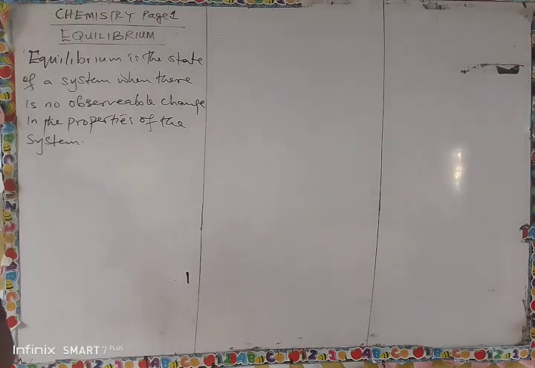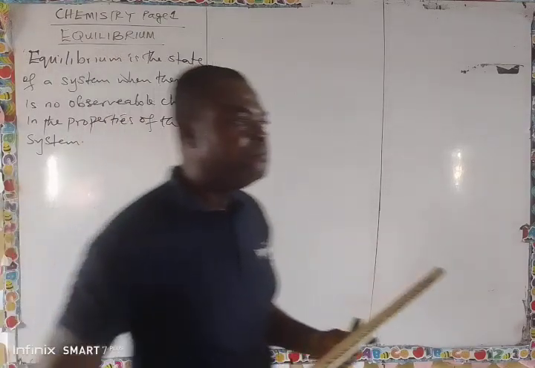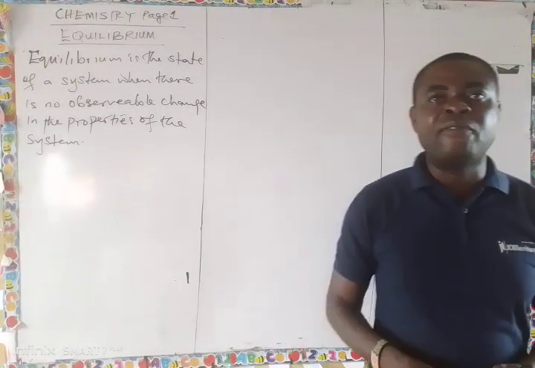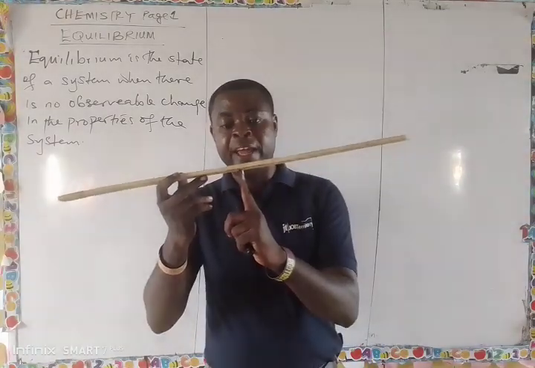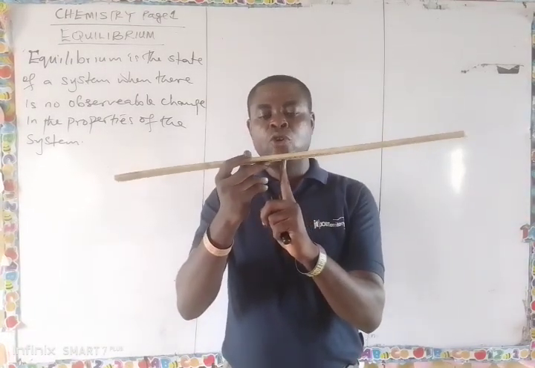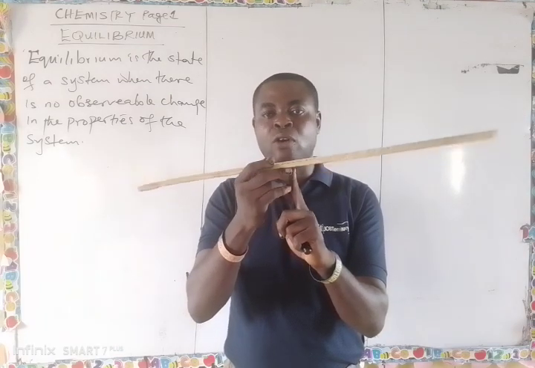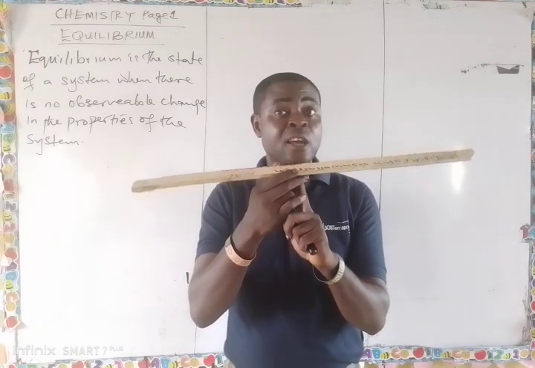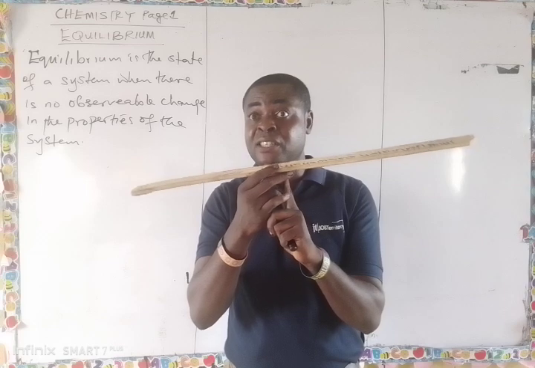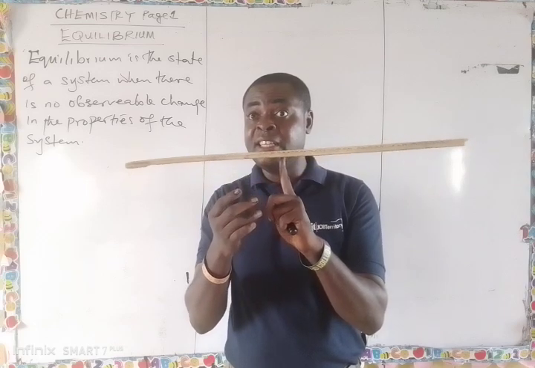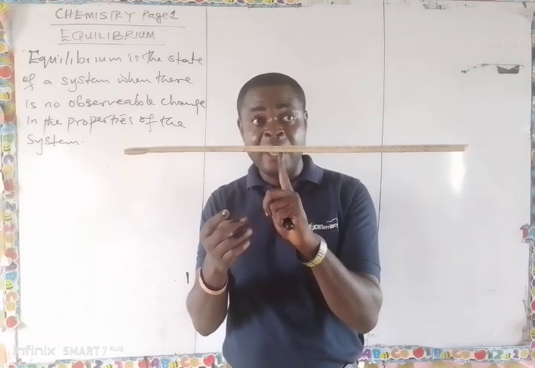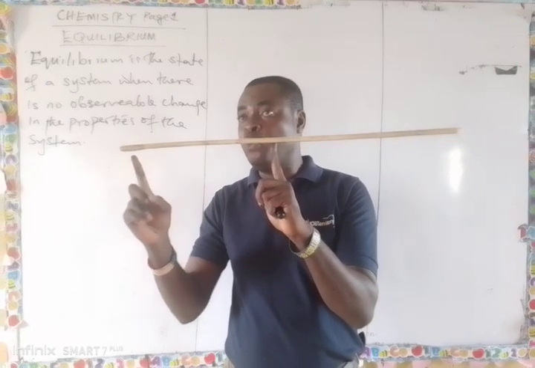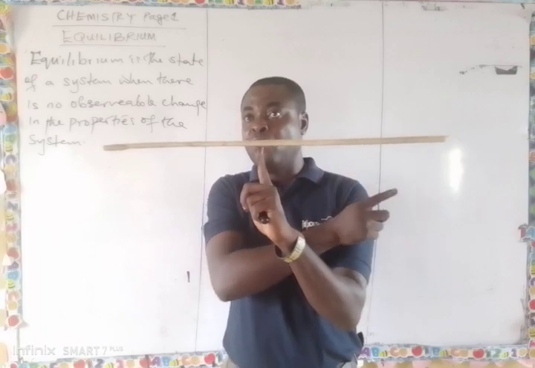It remains constant. You have seen a particular playground equipment in school. We call it a seesaw. That has a fulcrum here, right? If it is balanced, even in physics, when we are doing equilibrium of forces, if you locate the center of gravity with your knife edge, you will notice that the weight here is at equilibrium with the weight here.